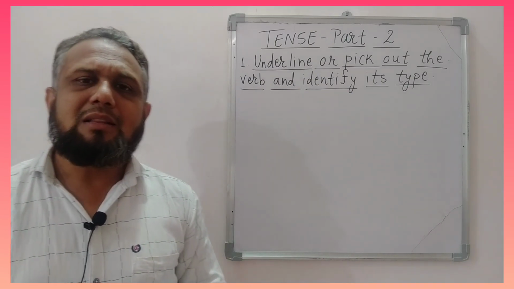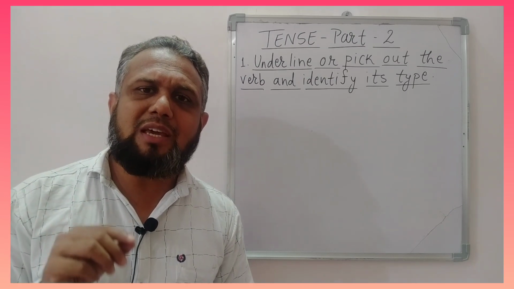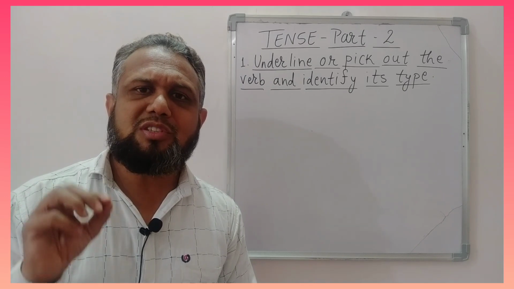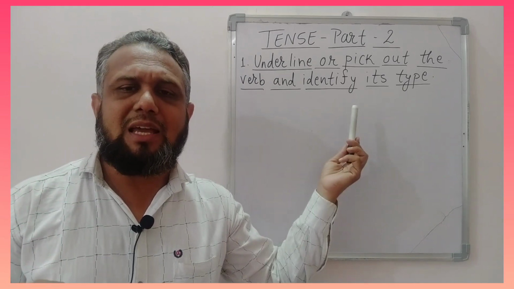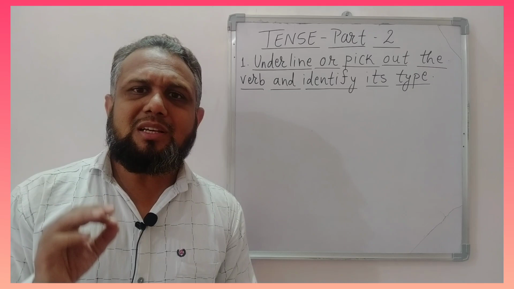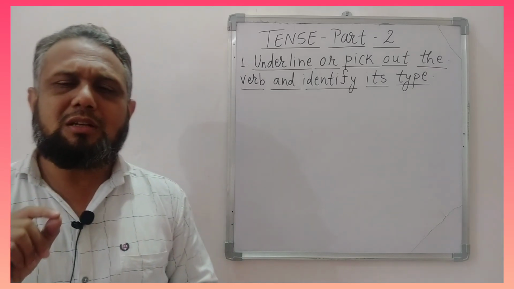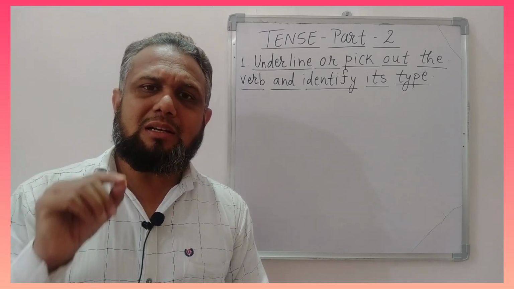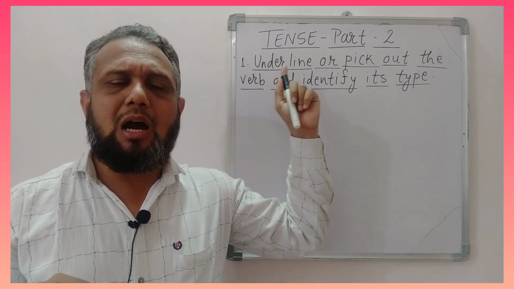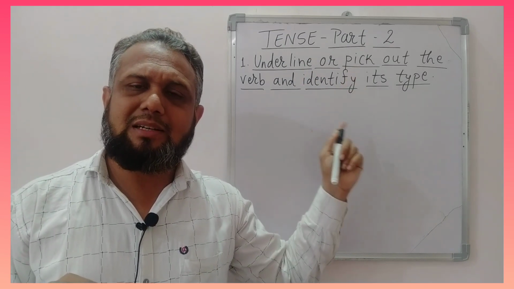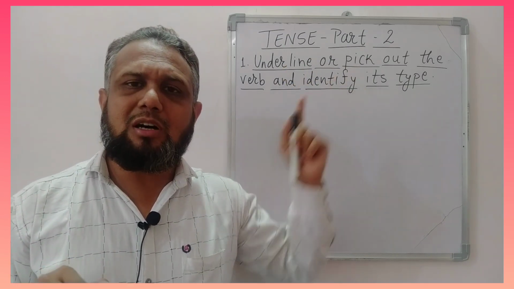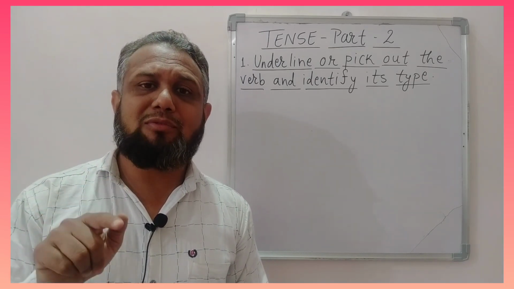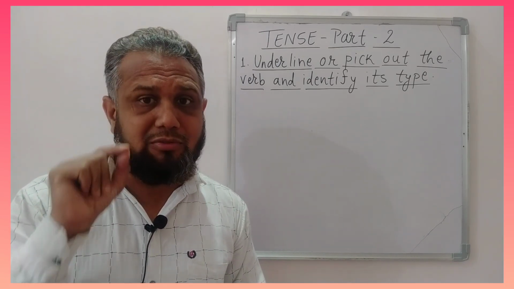To identify the tense of the sentence, we have to take some steps and go step by step. For example, in this topic, one sentence is given to you, and under bracket there will be words, pick out the verb and underline the tense, or underline the verb and identify the tense. In both the cases you have to underline or pick out the verb.